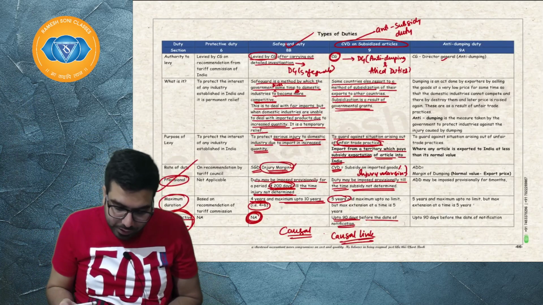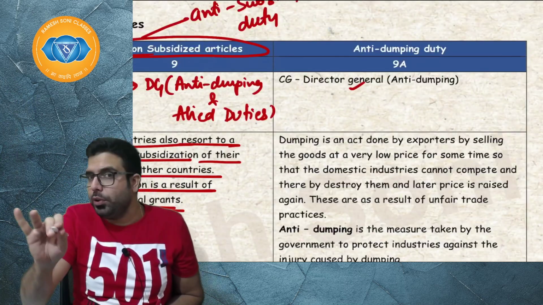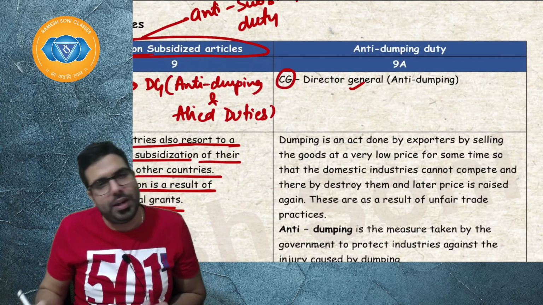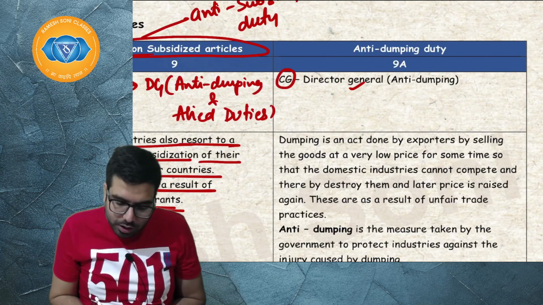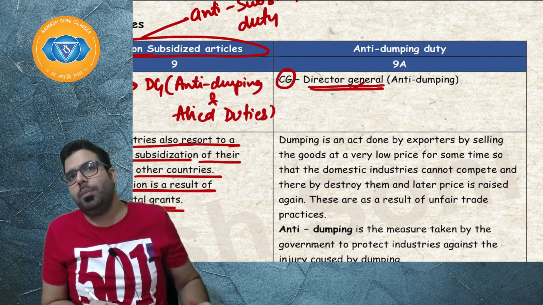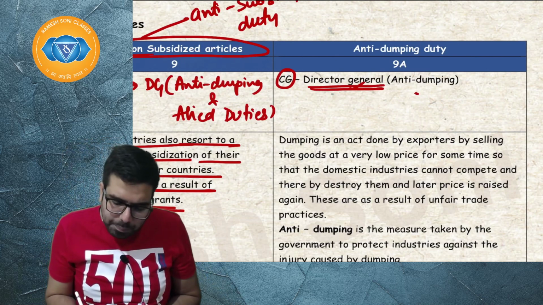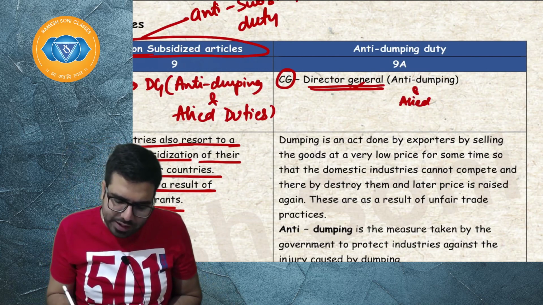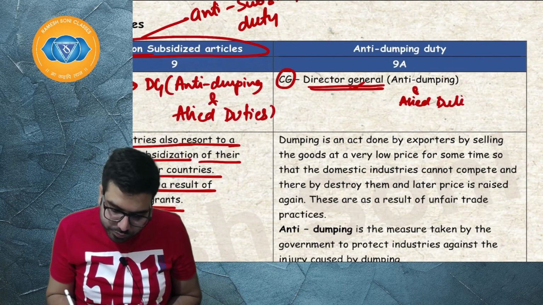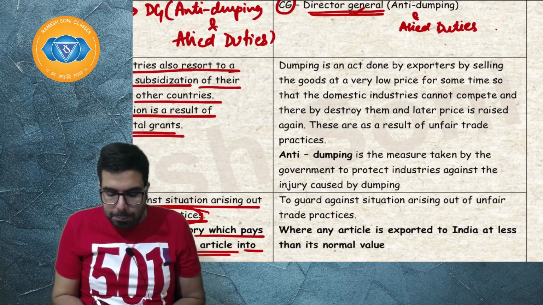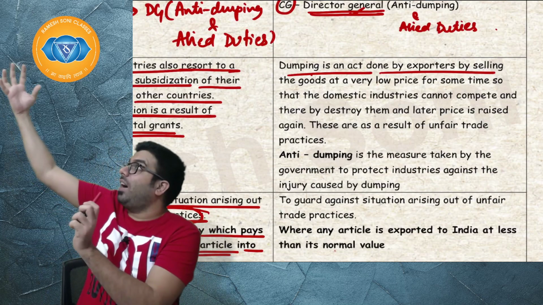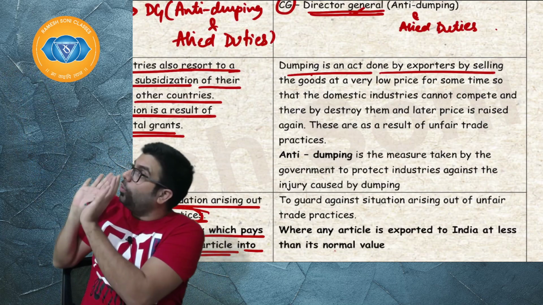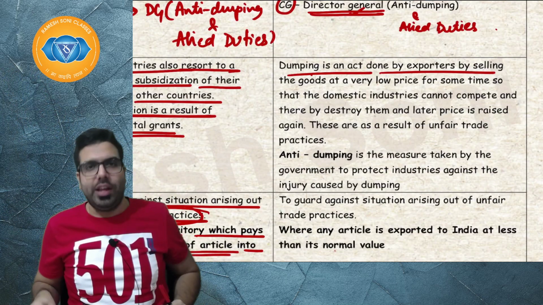So what is dumping, and who imposes anti-dumping duty? Anti-dumping duty is imposed by the central government on an investigation carried out by the Director General, Anti-Dumping and Allied Duties. His full name is Anti-Dumping and Allied Duties. Dumping is an act done by the exporter. He will dump goods into India, and we will impose anti-dumping duty. I hope everyone is clear.